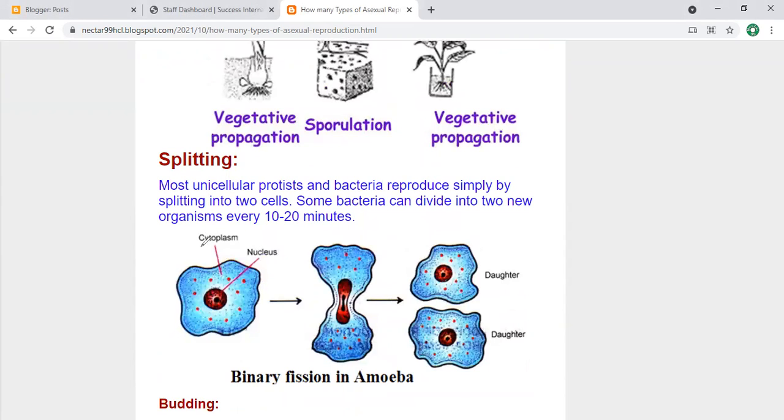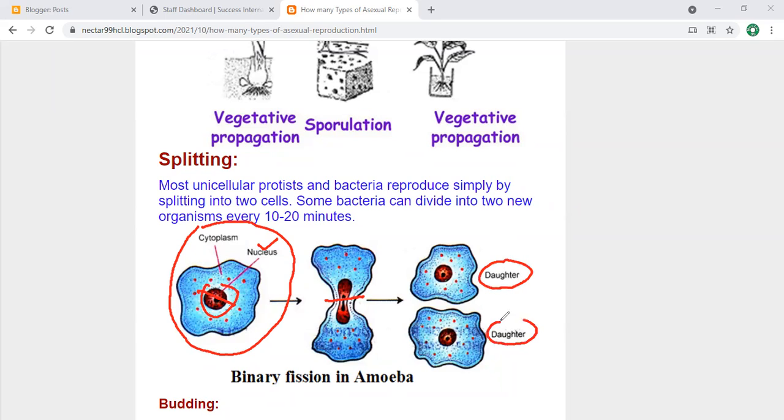Here you can see this cell of amoeba, which is a unicellular organism. What happens, my dear? First, it divides its nucleus into two equal halves, because all the information present in the nucleus will in this way be divided into two daughter cells. From one you get two, that is binary. Binary fission, in which it divides into two equal halves with all the information that the parent cell has.